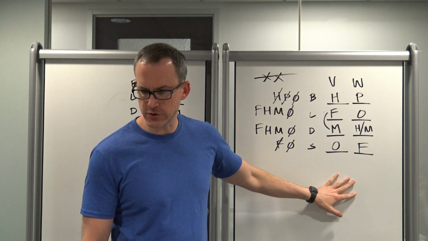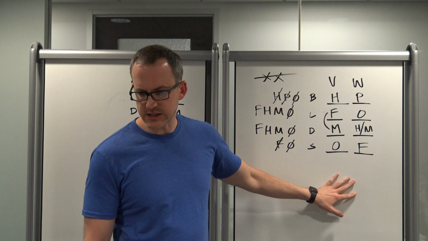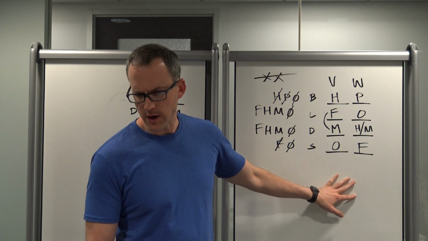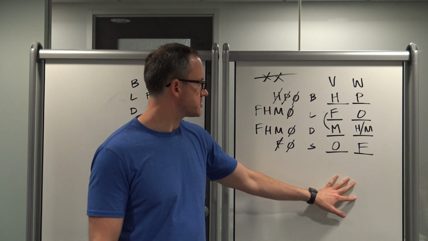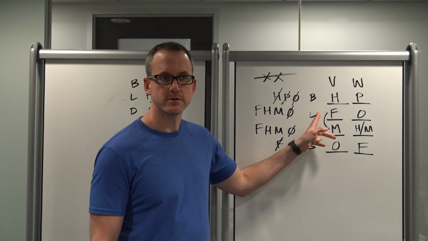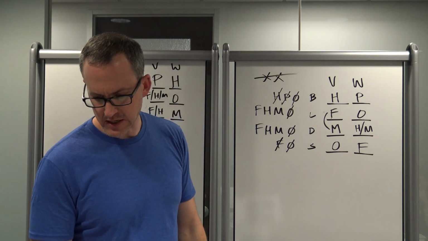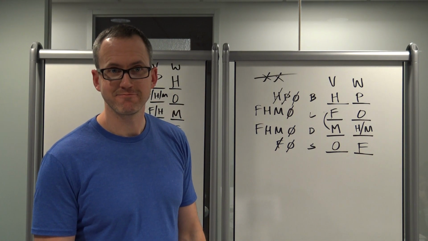Which of the following statements could be true? Could V eat P for breakfast? Nope. Okay, could V eat F for lunch? Yep. Yes. That's going back and forth, so that's the answer. Okay, 17. Questions? No? We're good.